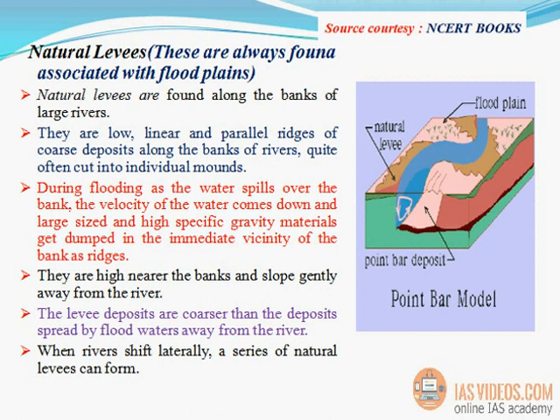During flooding, as the water spills over the bank, the velocity of the water comes down and large-sized and high specific gravity materials get dumped in the immediate vicinity of the bank as ridges. They are high nearer the banks and slope gently away from the river. The levee deposits are coarser than the deposits spread by floodwaters away from the river. When rivers shift laterally, a series of natural levees can form.